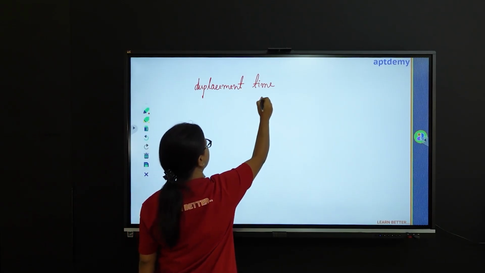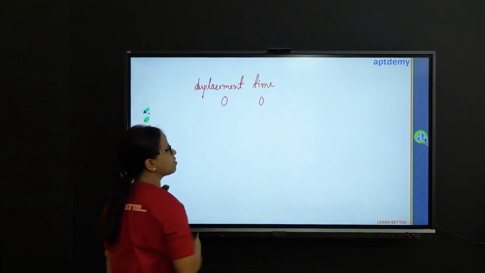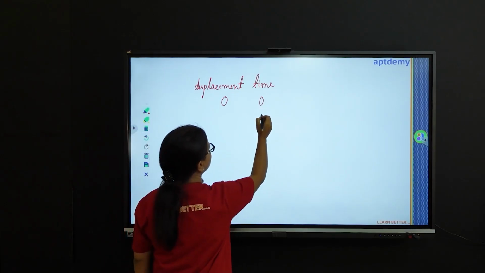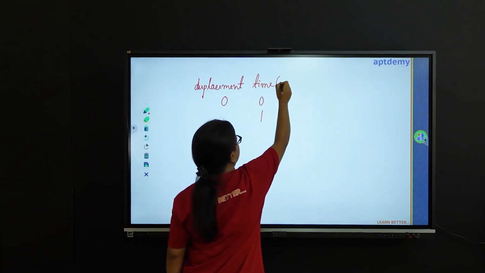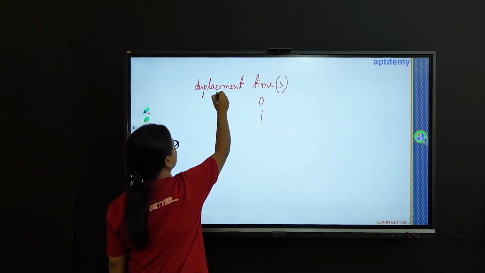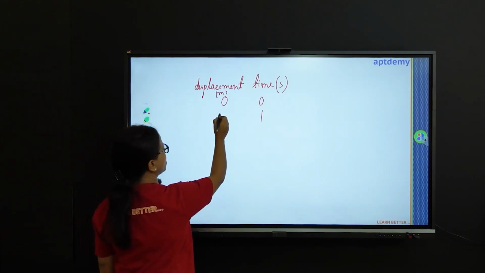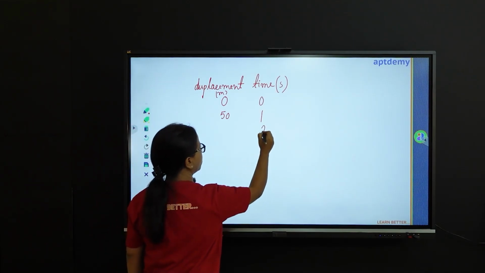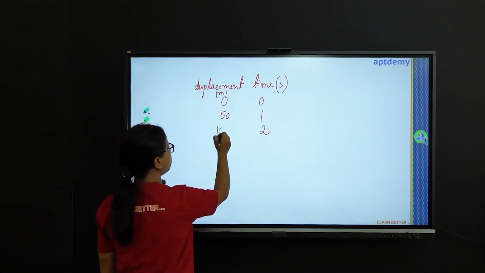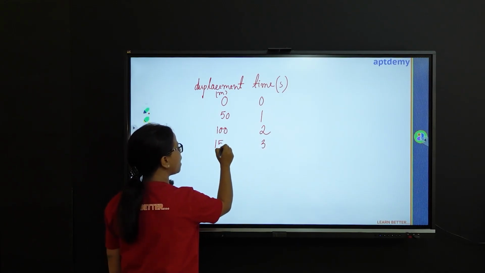Suppose the time is 0 second and the particle is not showing any change in position, that's also 0, and time changes by 1 second, say. This is in seconds and this is in meters. So time changes by 1 second, displacement is changing by say 50, 2 seconds, 100, 3 seconds, 150 and so on.